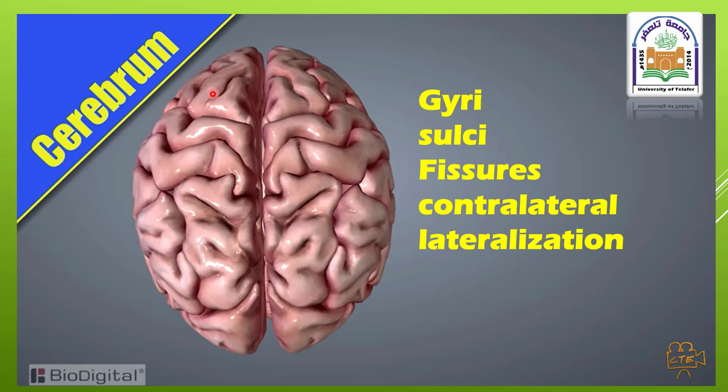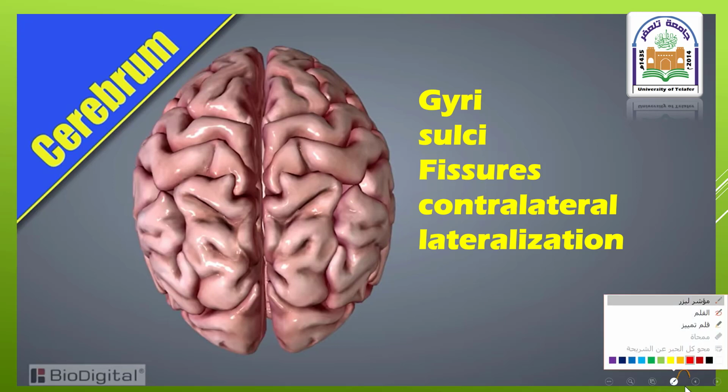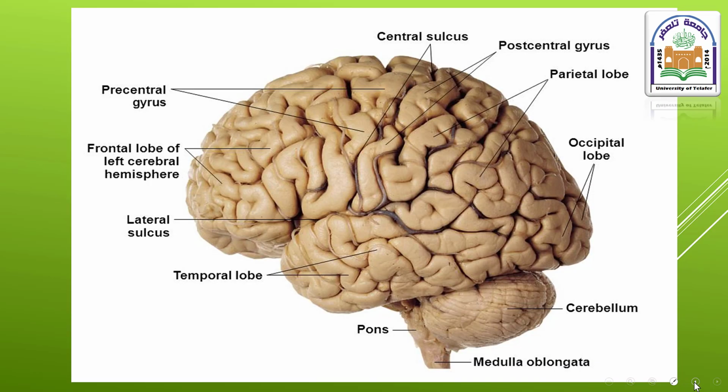In a cross section, each hemisphere consists of an outer layer which is a collection of neuron cell bodies, or somas, known as gray matter. The inner part is known as white matter, which is a collection of nerve fibers which move up and down the cerebral cortex.